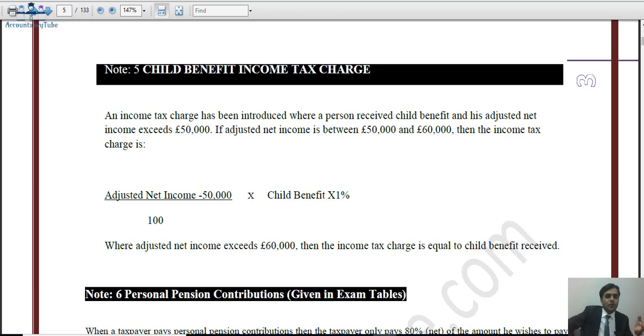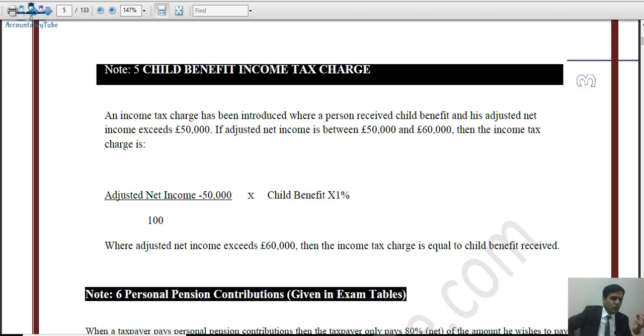Now if you are a needy person, if you do not have enough money, then HMRC says that you can get child benefit. The government will give you child benefit. You can claim from government. Now if someone is claiming child benefit and after claiming the child benefit they get employed, now they are earning some income. Now HMRC says that when you get employed and you get a handsome salary, or if you're getting any handsome income, then you should not receive the child benefit. Now if you still keep receiving the child benefit, even if you get employed and you are earning more money, or self-employed and you are earning more money, then you will have to pay the child benefit income tax charge.